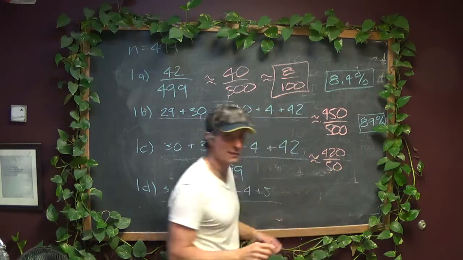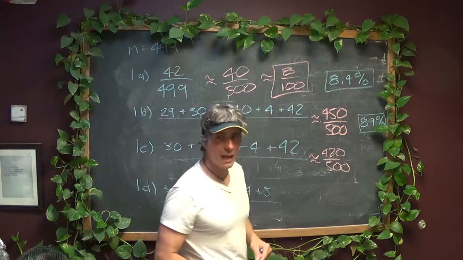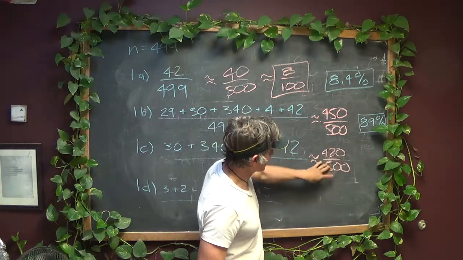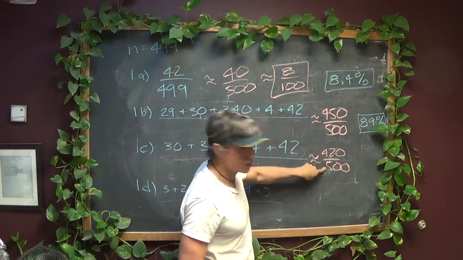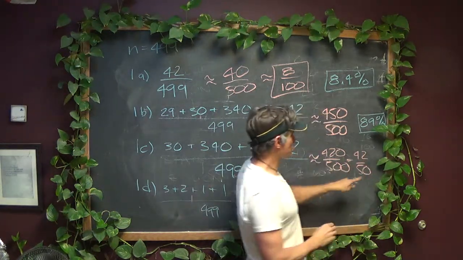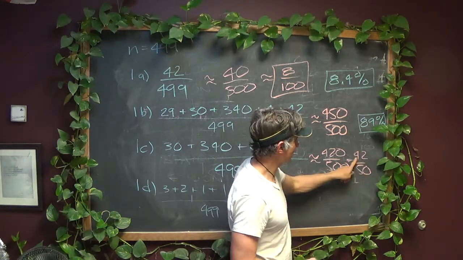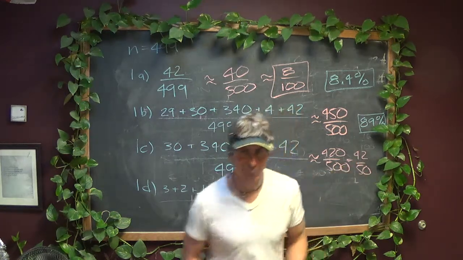Now watch what I do here. I'm going to divide both of these by 10 to get 42 out of 50. And then I can just double them both, and that gets it out of 100. If I double this, it becomes 100. If I double that, it becomes 84. So I'm going to call that 84%.